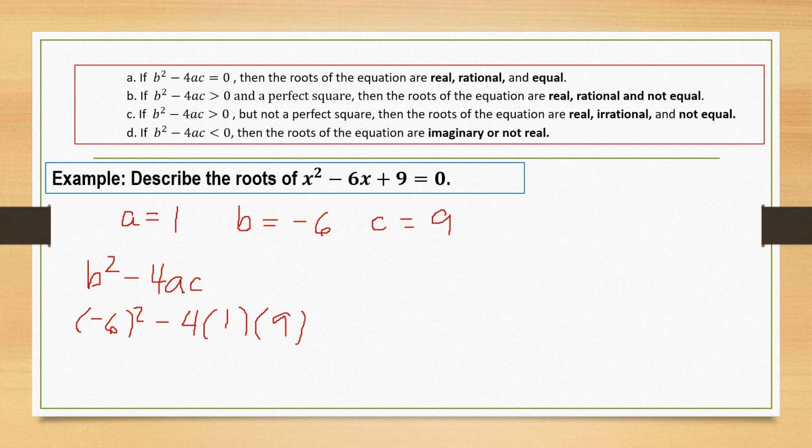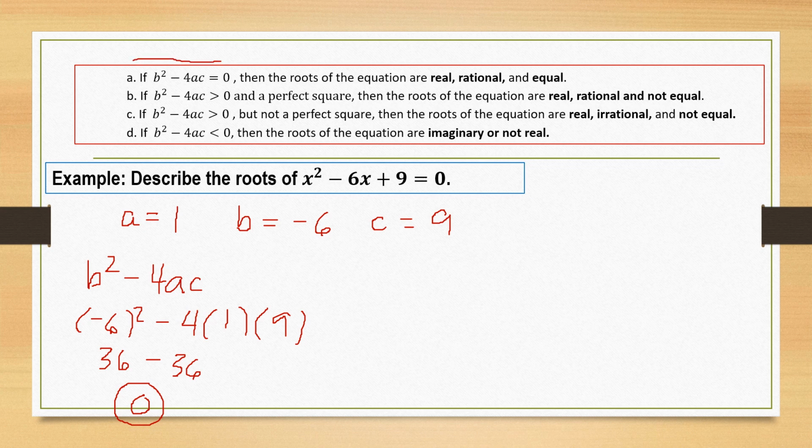Next, let's simplify. Negative 6 raised to the second power is equal to 36. Negative 4 times 1 is negative 4. Times 9, we have negative 36. 36 minus 36 is equal to 0. Therefore, the value of the discriminant is 0.